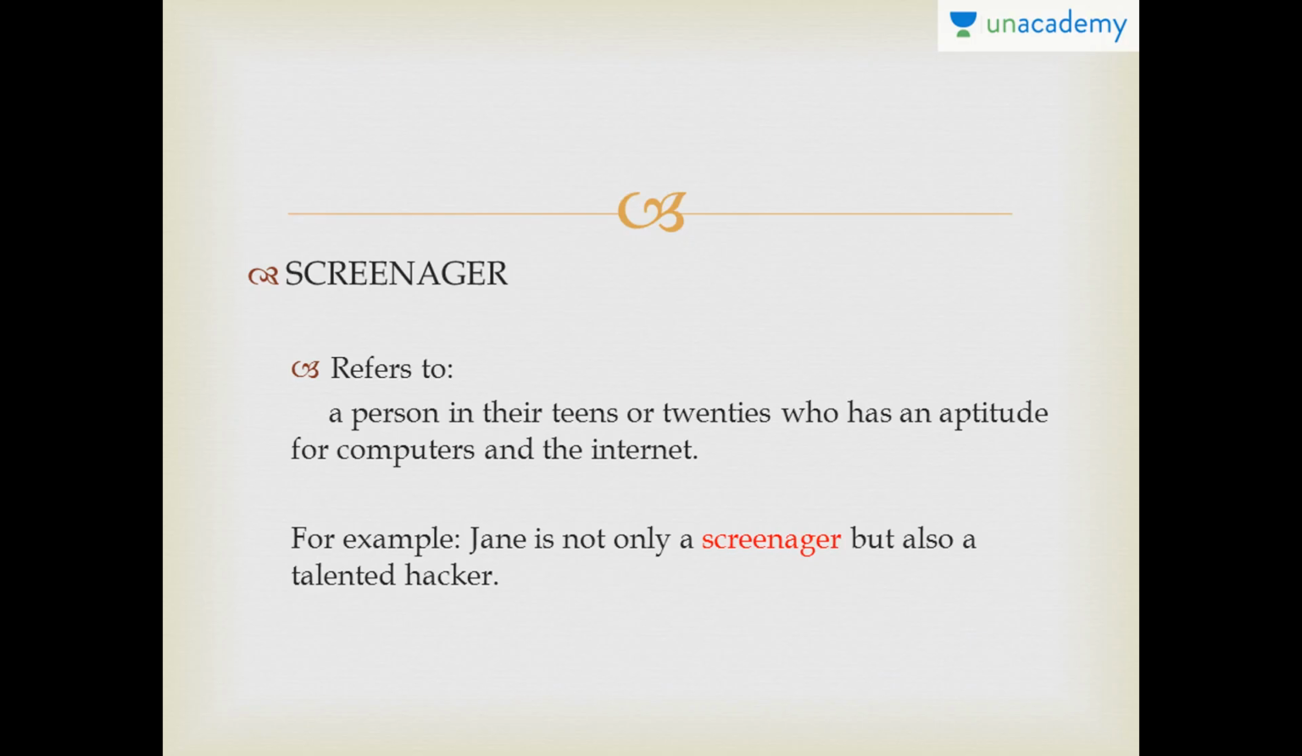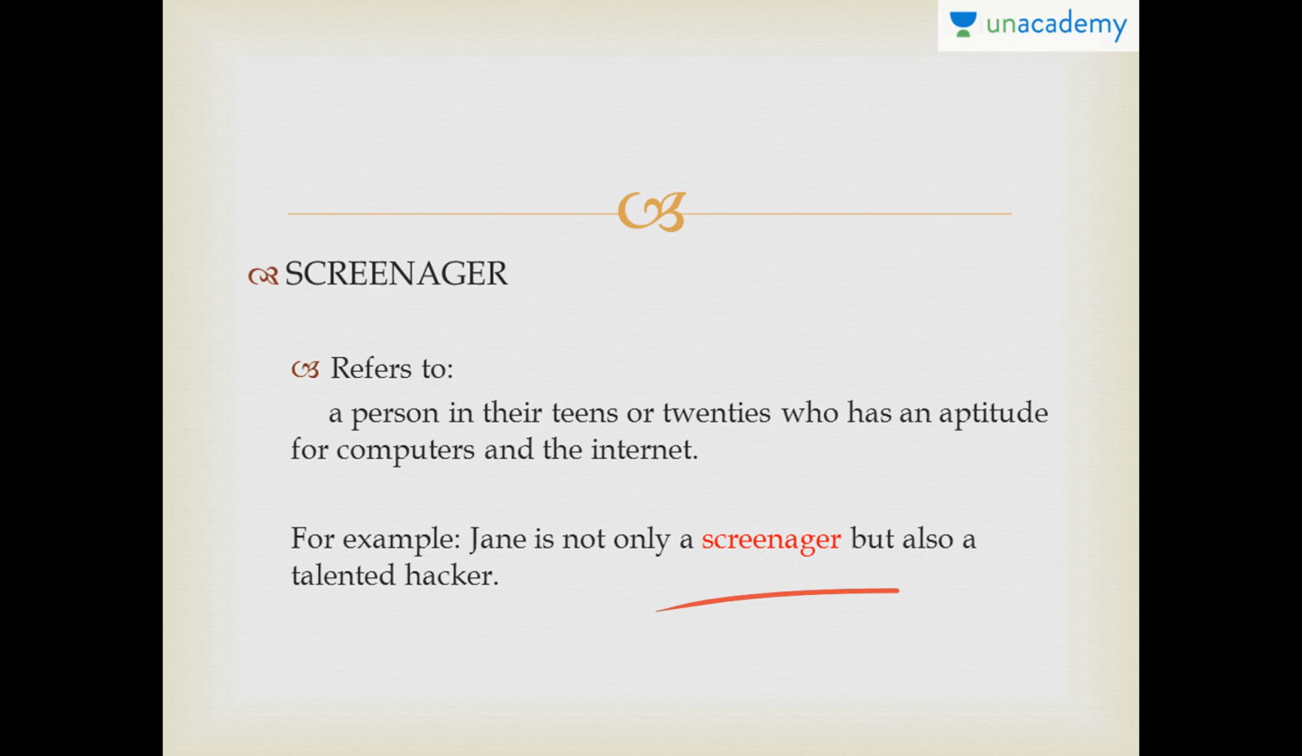The next word is screenager. Now, this one refers to a person in their teens or 20s who has an aptitude for computers and the internet. So this is easy. I'm going to just give you the example. For example, Jane is not only a screenager but also a talented hacker. So this particular person, Jane, is definitely in her teens or 20s, because that is what a screenager is supposed to be. She or he is supposed to be in their teens or 20s and an expert at computers and